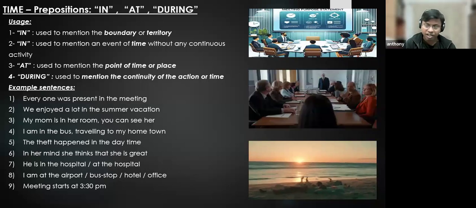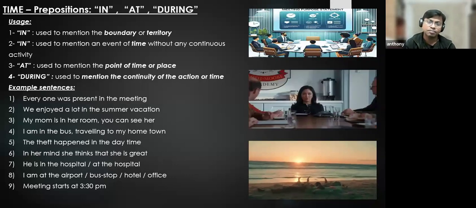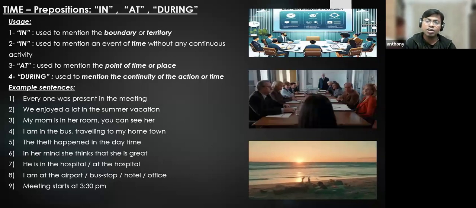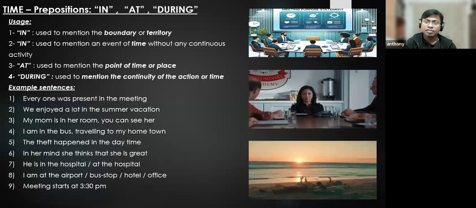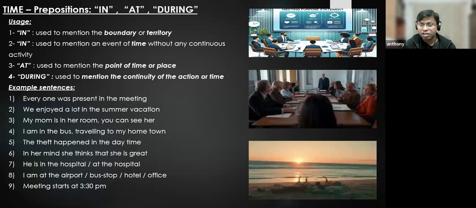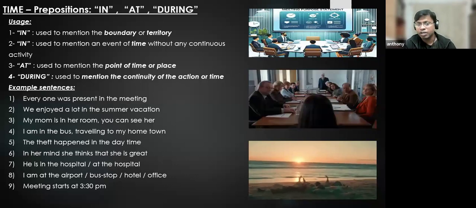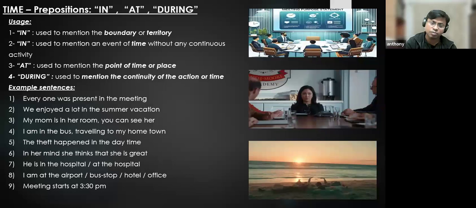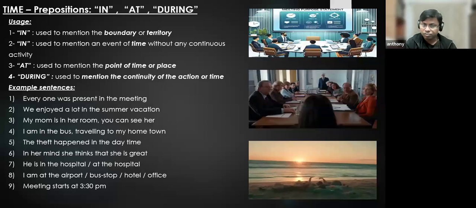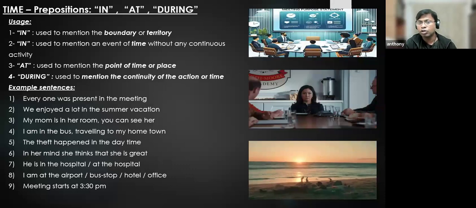You are telling your friend, where are you? I am in the hospital, means they'll question, what happened to you? They will question. Then you will tell what? I came to see my friend. So that is wrong. You can say I am at the hospital. Then that is easily understandable. You are at the hospital to visit somebody, to visit some patient. I am at the hospital means you have come to visit some patient, or you have come for some work to that hospital. That is the meaning. I'm in the hospital means you are a patient. Something has happened to you, some sickness, and you're taking the treatment. That means you are in the hospital.